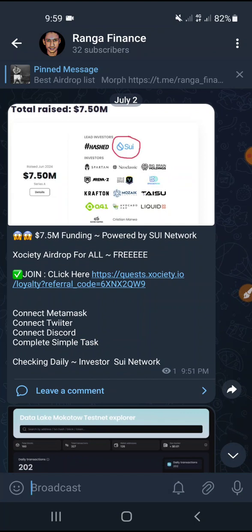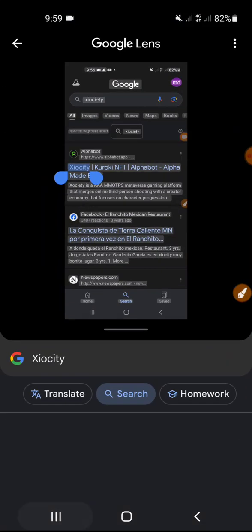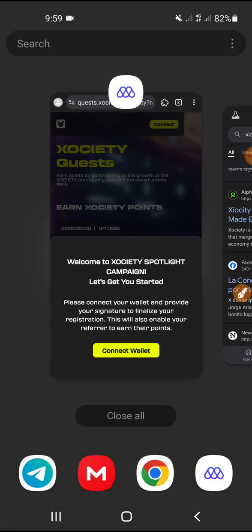So click on this link, and it will bring you inside of this page. The first thing you need to do on this interface is connect your wallet, so just click on connect your wallet.